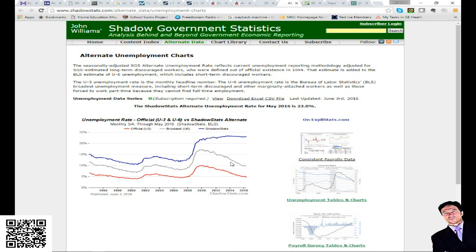So if we look at these numbers, here's one that's called Shadow Stats. Shadow Stats goes back to the method of calculating unemployment that officially existed in 1994. That estimate is added to the BLS estimate of U6 unemployment, which includes short-term discouraged workers. This shows that since 2008, 2010, that number has increased and stayed up. If you take those 1994 numbers, this is a hellhole, and they're morons and lying again.